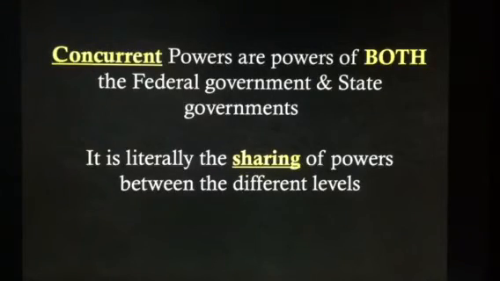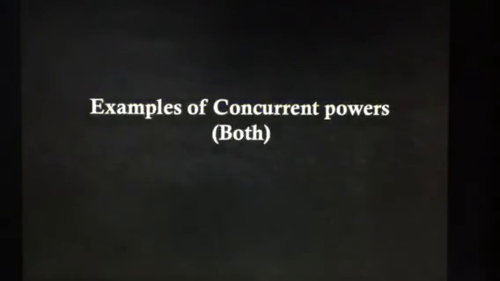Powers of both. And we said that federalism was the sharing of powers between the different levels of government, sharing of powers and responsibilities. Well, the concurrent powers are shared by both levels of government.